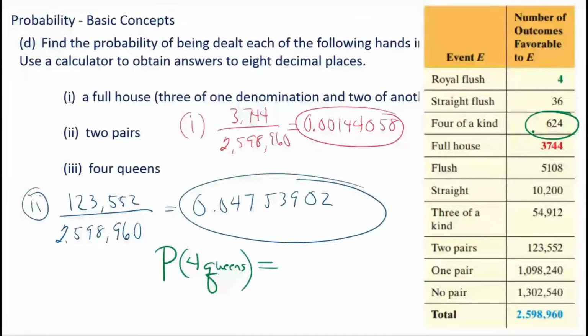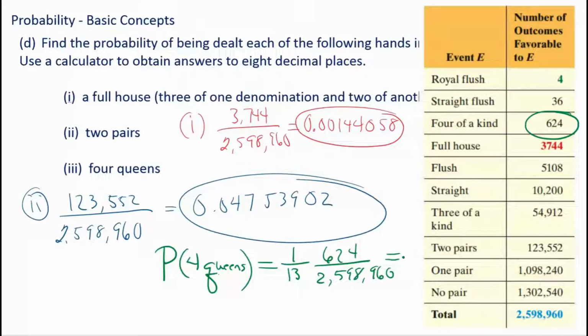Because 4 of a kind could be 4 aces, or 4 2s, or 4 3s, or 4 4s, or 4 10s. Do you see what I mean? And there are 13 different possibilities there. So I would have to multiply 1 over 13 times the 624 divided by the 2,598,960. And you will get the same answer as the way that I thought about it.